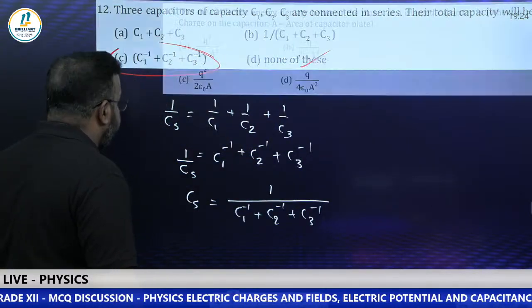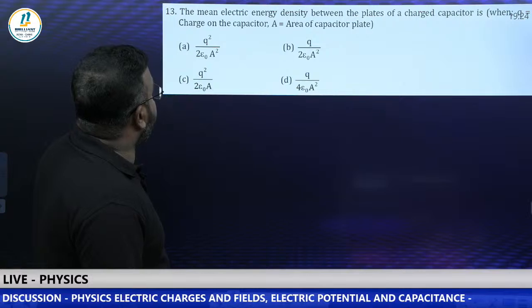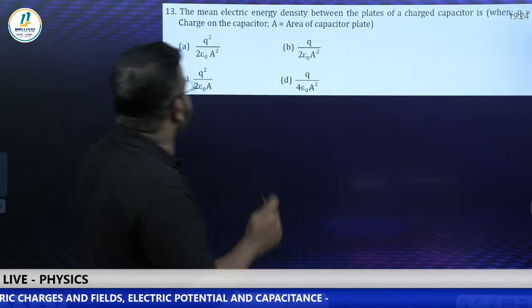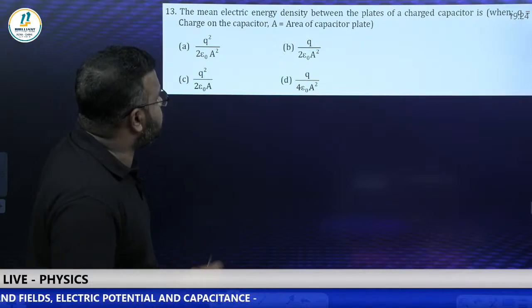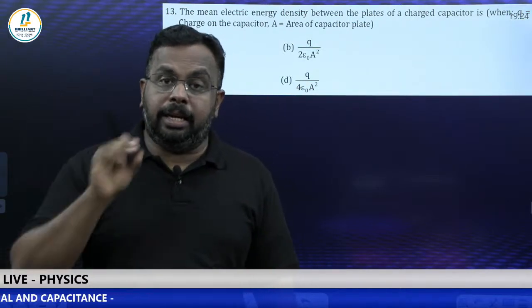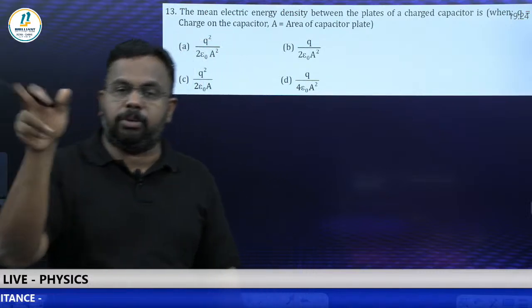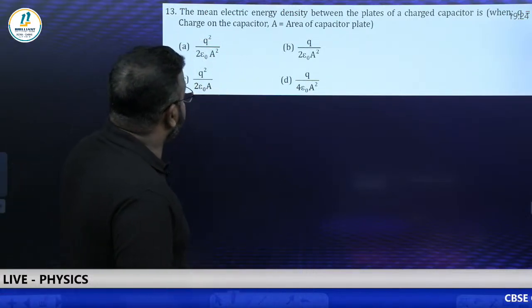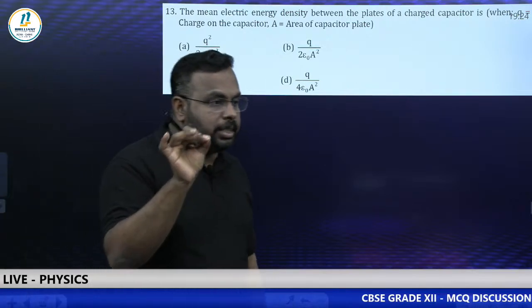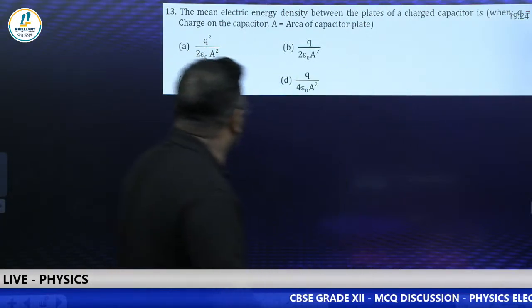Question number 13. The mean electric energy density between the plates of a charged capacitor is... Q is a charge on the capacitor, A is the area of the plates. The question is direct: mean energy density of a capacitor. For energy density, we have a direct formula, half epsilon naught E square. But here you can see the formula is not like that. It is given in a different way.